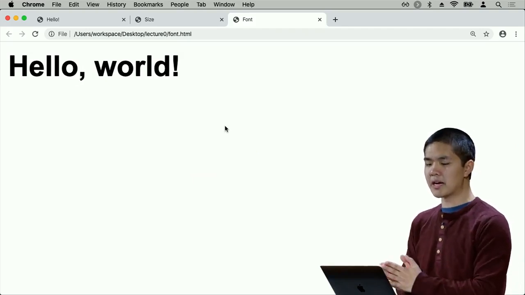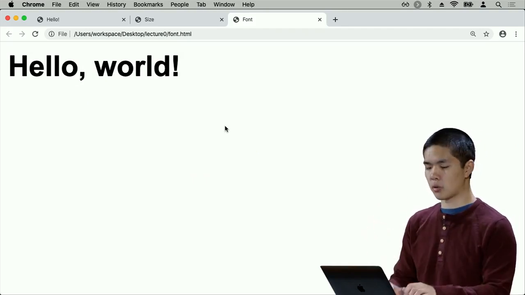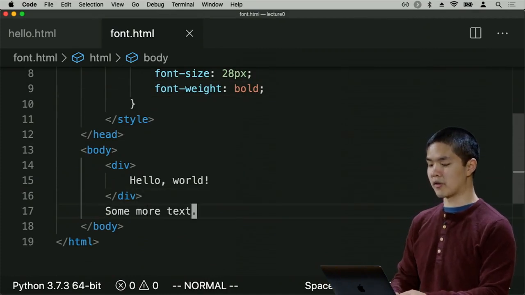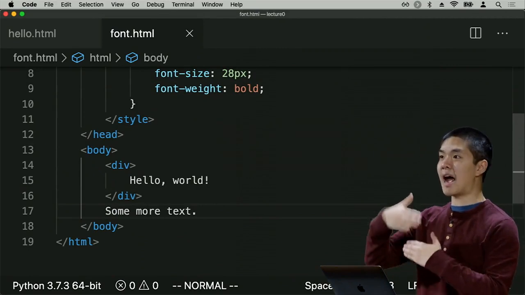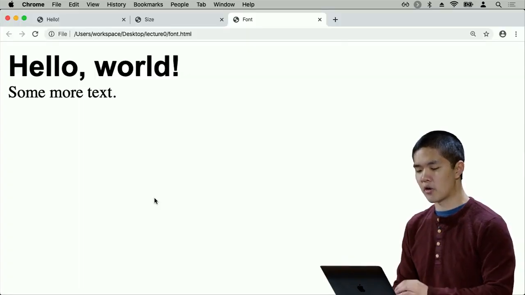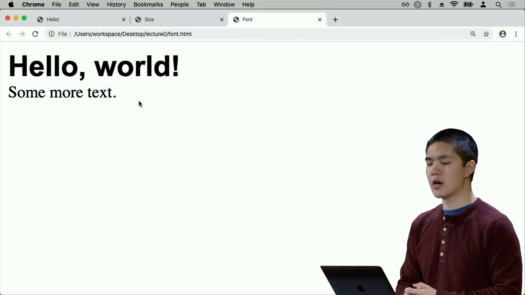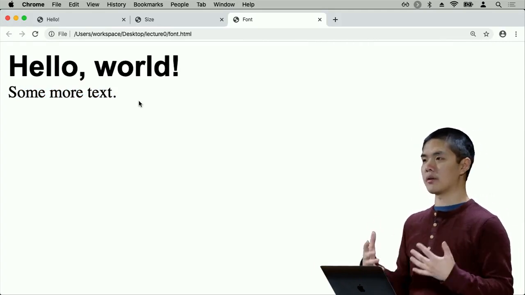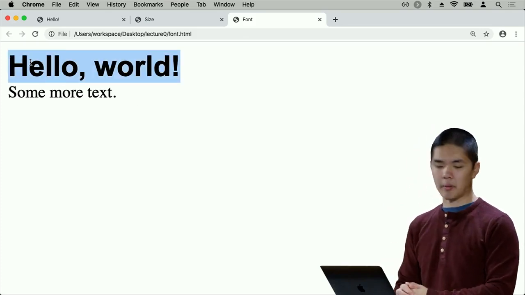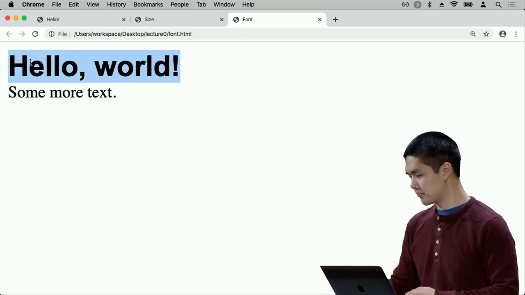And using these CSS style sheets, we're able to selectively apply the styling to only particular parts of the web page. If I have another text underneath this div, some more text down here, for example, that additional text that's outside of the div isn't going to be affected by the CSS styling, such that now if I refresh this page, some more text shows up in that same standard default font provided by my web browser, and not the custom font that I have specified to apply to only this particular part of the HTML page. So that now is the ability to add fonts to our page too.